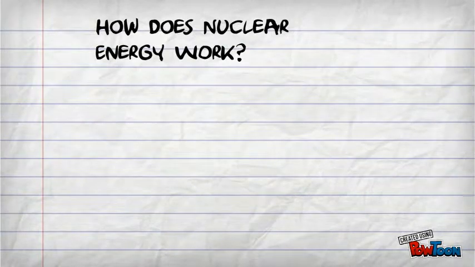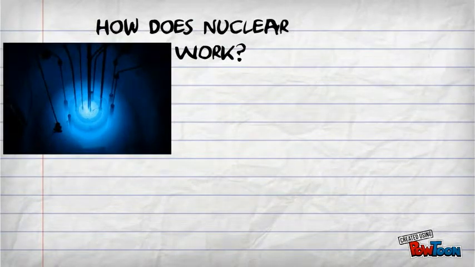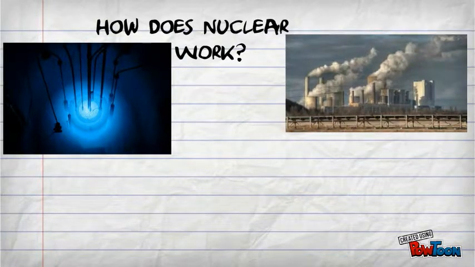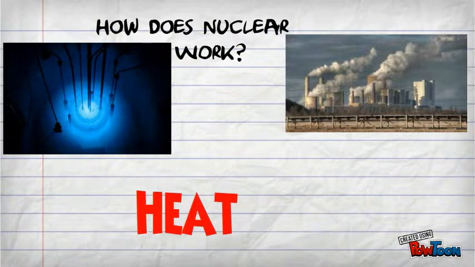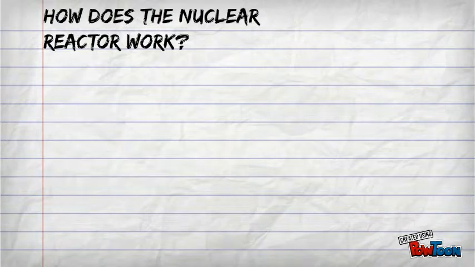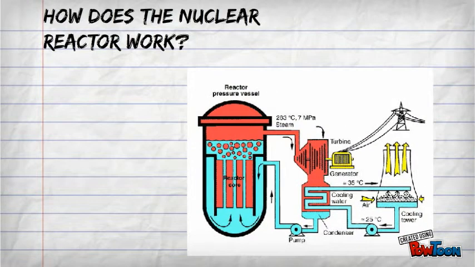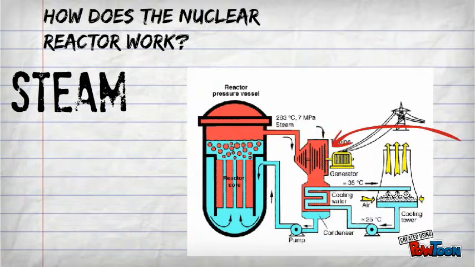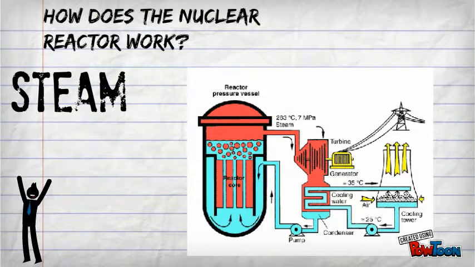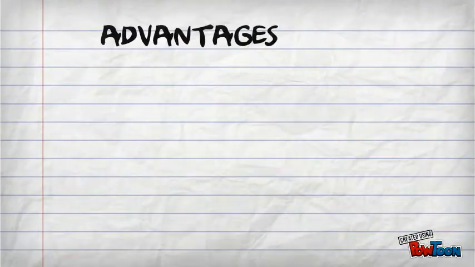Now, how does nuclear energy work? Well, a nuclear reactor produces electricity in much the same way other power plants do. But the difference between other power plants and a nuclear reactor is that heat is produced from splitting atoms, a process called nuclear fission. First, the nuclear reactor creates heat that is used to make steam. And this steam turns a turbine connected to an electromagnet called a generator. The generator then produces the electricity that we need.